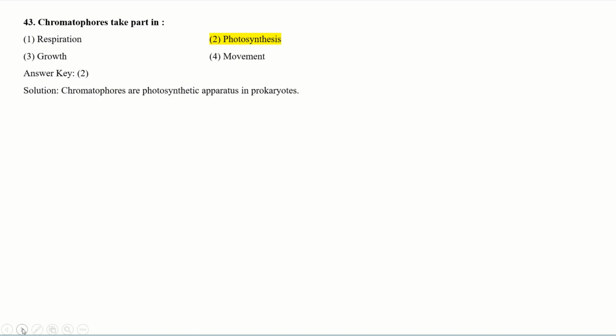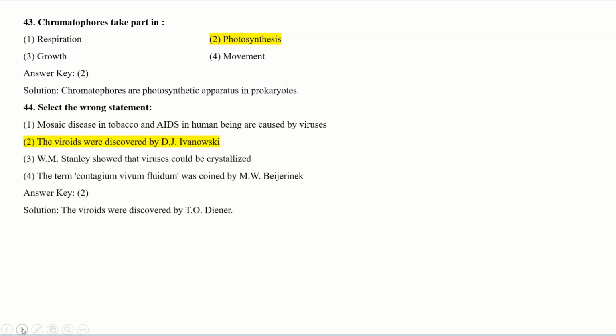Chromatophores take part in. Chromatophores are a photosynthetic apparatus present in the prokaryotic cell. So the chromatophores take part in photosynthesis. Go to the next question. Select the wrong statement. Remember the word wrong while reading the statements. And first you can find the right statements. So the remaining option should be the wrong statement.